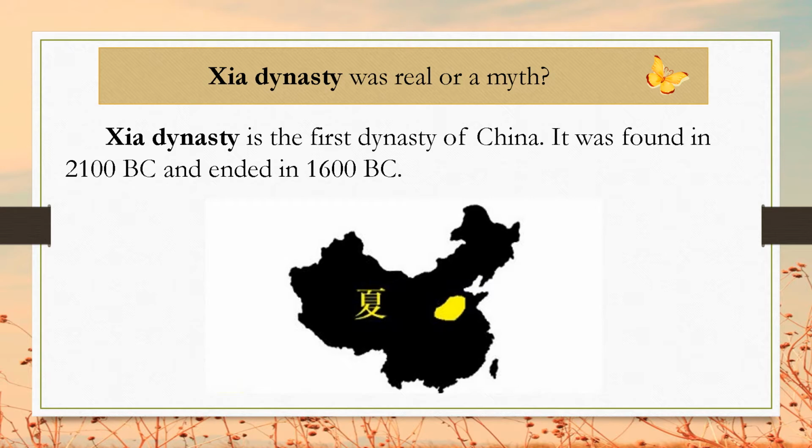Lower you can see the map of nowadays Chinese territory. The yellow spot is the territory of China during the ruling of Xia dynasty. As you can see, it was very, very small.